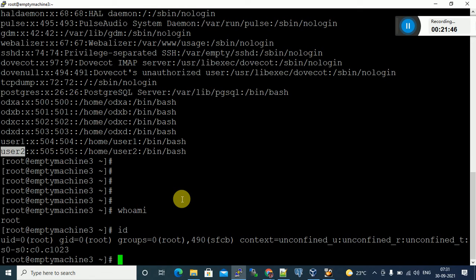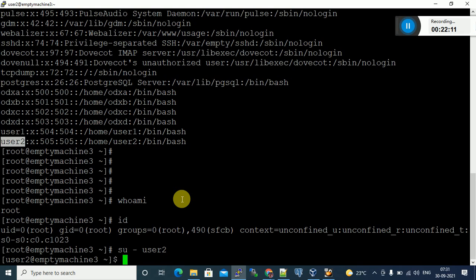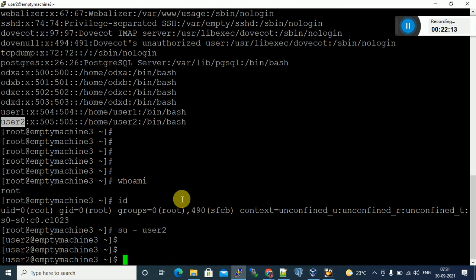How to switch to user 2? I want to switch from root to user 2, I want to log in as user 2. S means switch, U means user. You want to switch the root account to user 2: su space hyphen user 2. We switch from the root account to user 2.